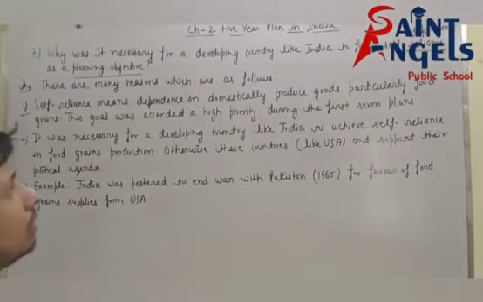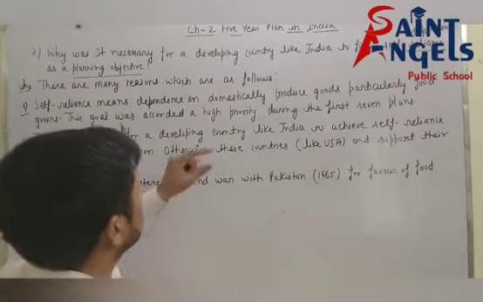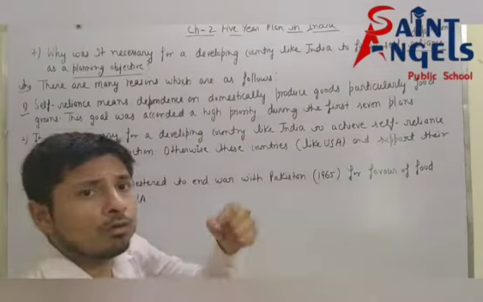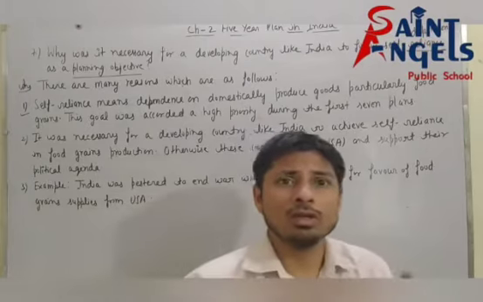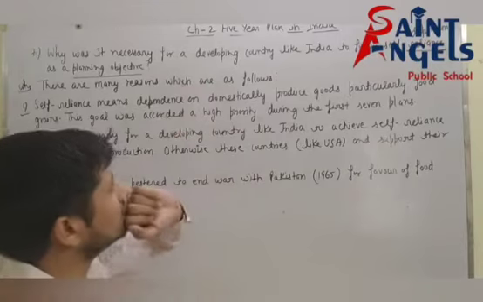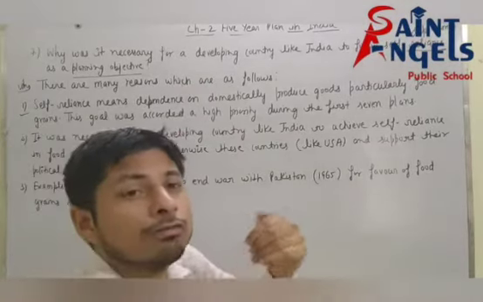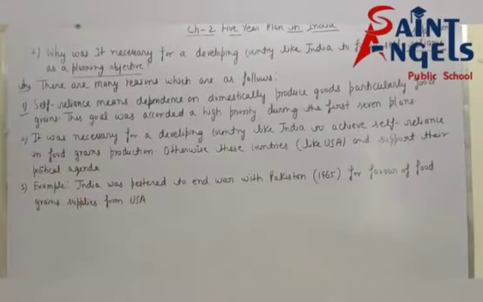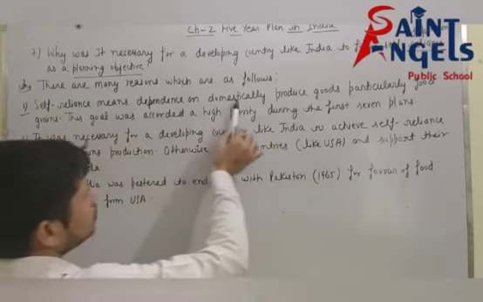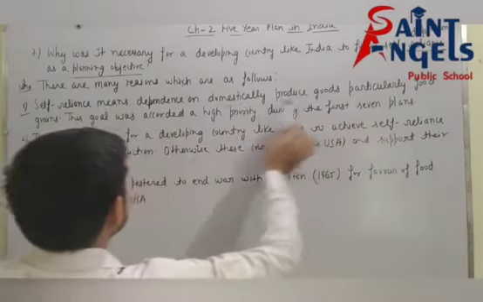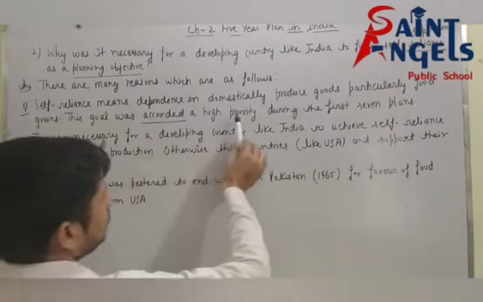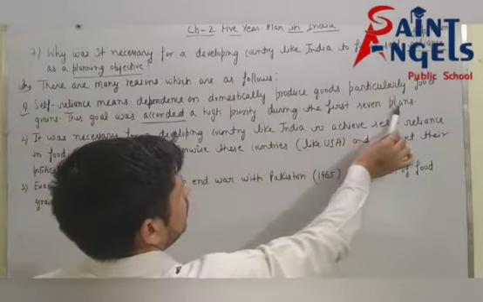Now we are trying to understand the answer of this question with the help of food grains, in respect of food grains. This goal, self-reliance, which means dependence on domestically produced goods, particularly food grains, was accorded, or given, a high priority during the first 7 plans.